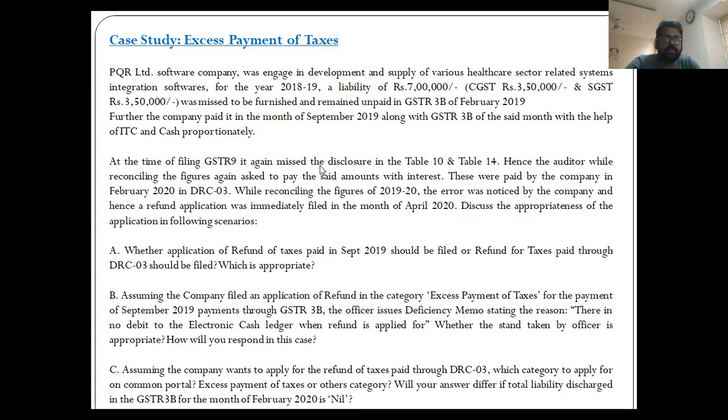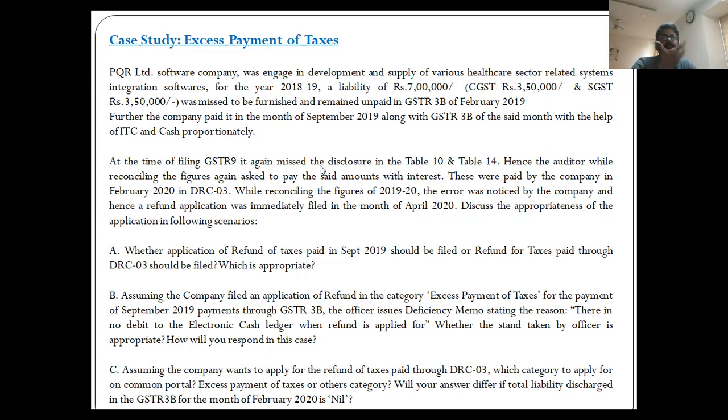So that is probably the excess deposit or excess balance in the cash ledger that they want to claim. That cannot be treated as excess payment of tax as such, but that is excess balance in the electronic cash ledger. That is a different scenario. Any other scenario where the taxes were paid but not required to be paid.